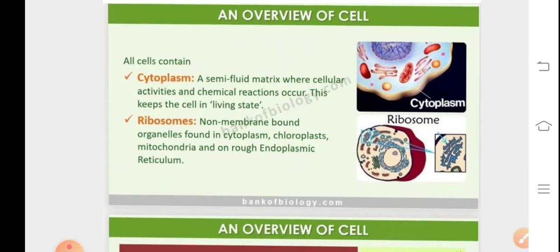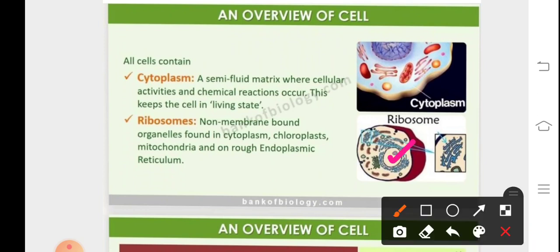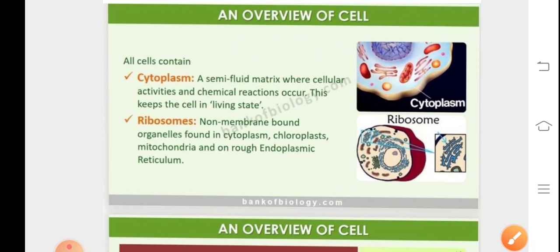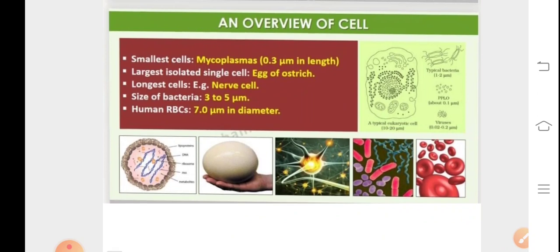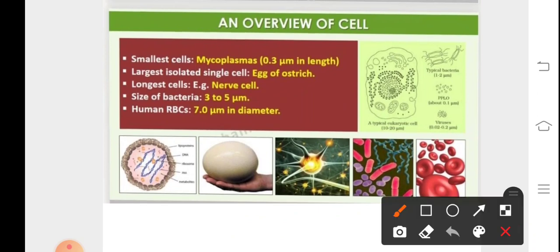When we talk about an overview of the cell, it contains basically the cytoplasm. That's the fluid matrix which is present inside the cell. The nucleoplasm along with the cytoplasm forms the protoplasm. The organelles which help in protein synthesis are referred to as ribosomes, which form an important component of the cell. Cells vary in size.